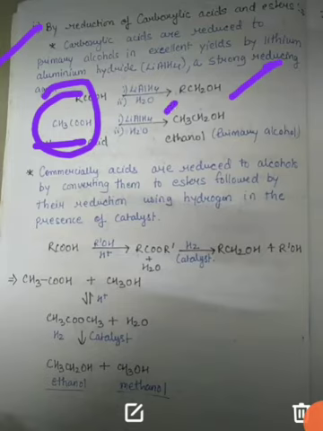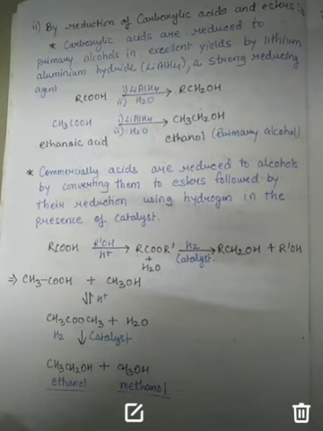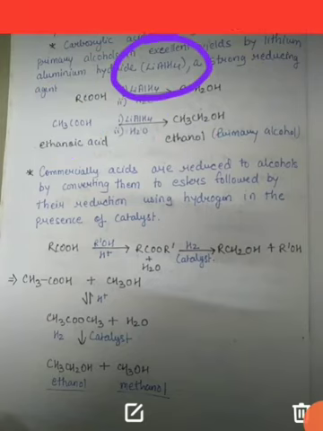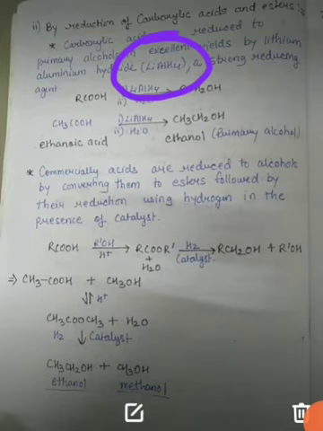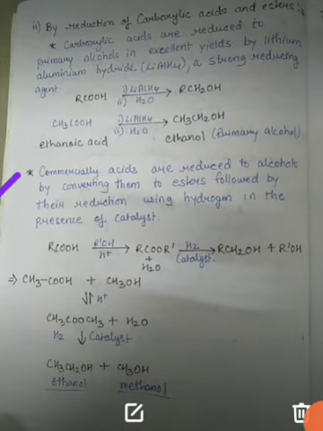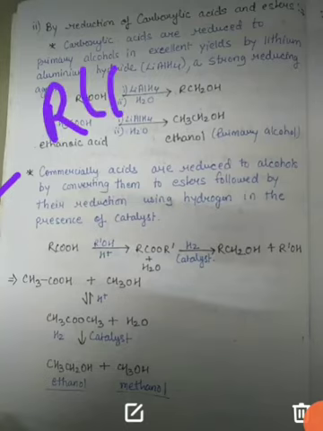Firstly it is reduced and then it is hydrolyzed and it forms the primary alcohol. Now students, as lithium aluminum hydride is very expensive, for commercial purposes alcohol is basically made by first forming an ester, and after this that ester is converted to alcohol. What happens? The acids are reduced to alcohol. So whatever acid you are taking, this acid will be reduced to alcohol.